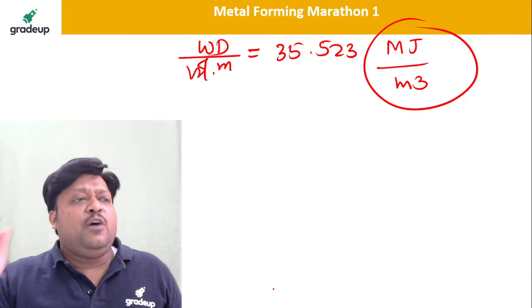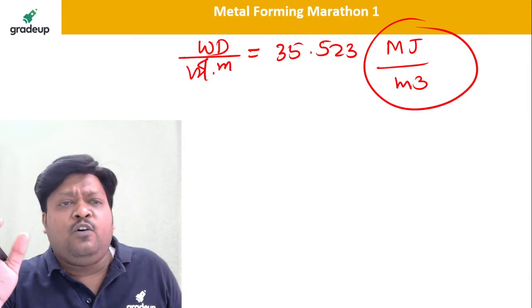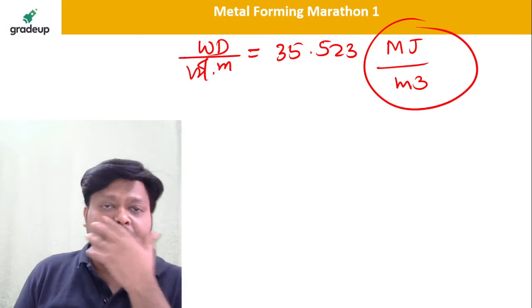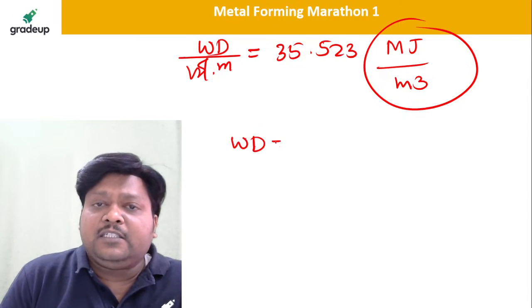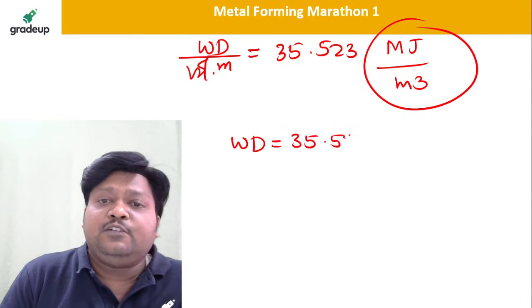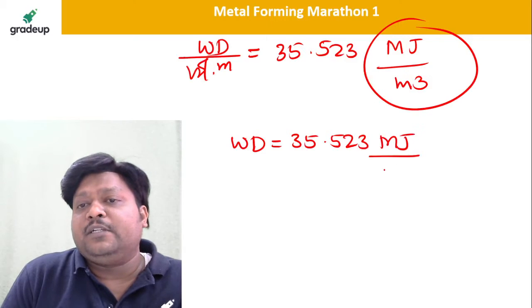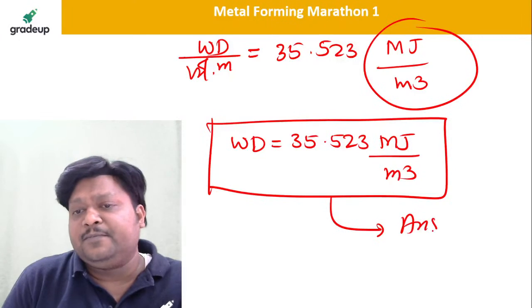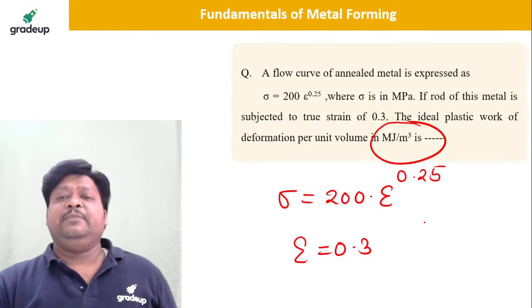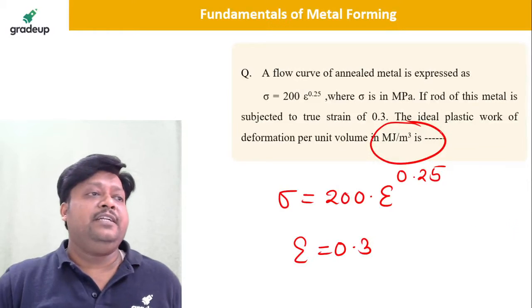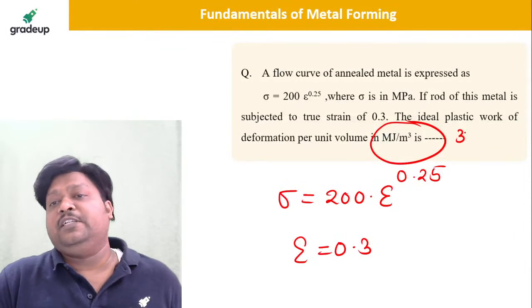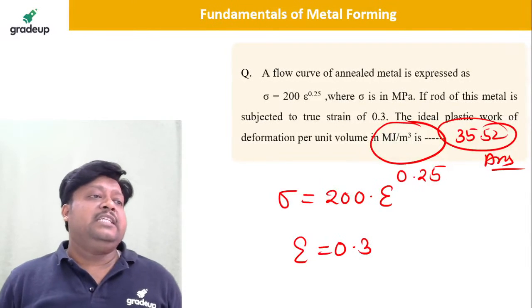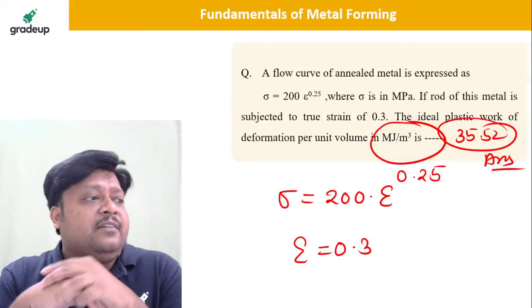Please, dear students, come on, solve it. Do it on your own. Boost your confidence. Yes, this is the work done: 35.523 megajoule per meter cube. Excellent, dear students. This is the answer. I hope it is clear.